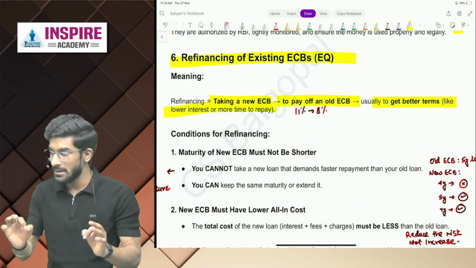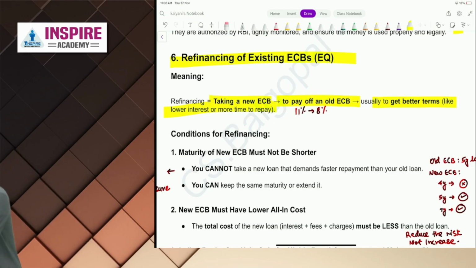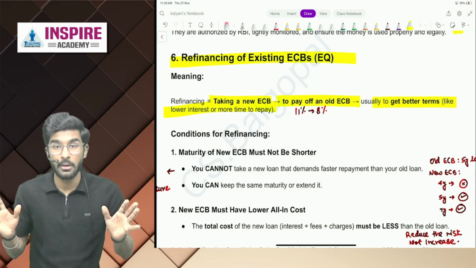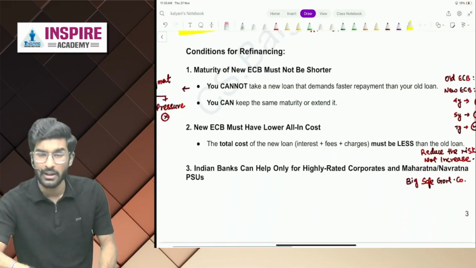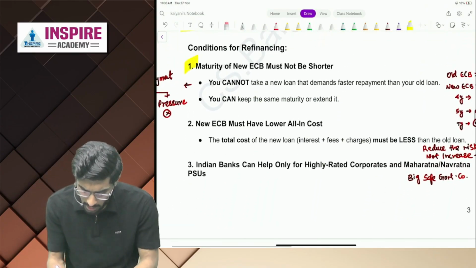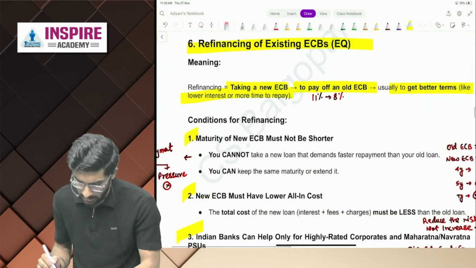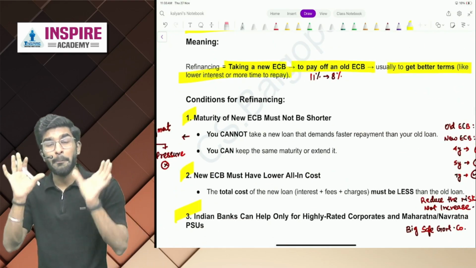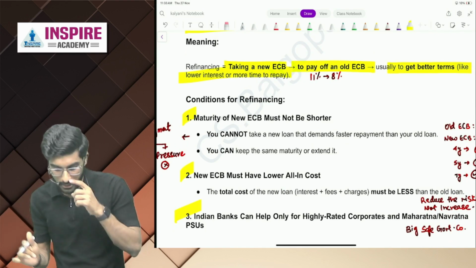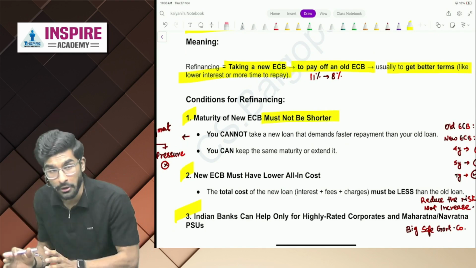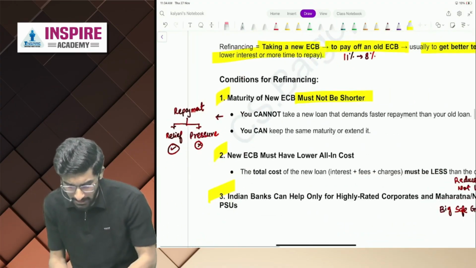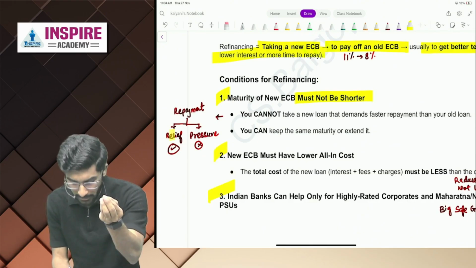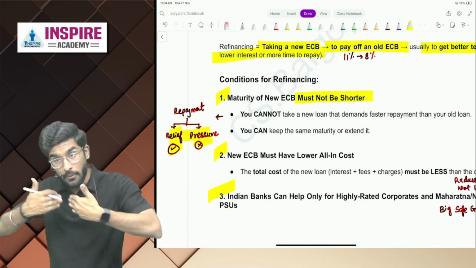We are understanding every single rule, people, using logic. The reason is, if you understand every single rule using logic, you will never forget the laws. Okay, people? Now, what is the condition for ECB? How many conditions are there? 1, 2, 3 conditions are there. So, people, maturity of the new ECB must not be shorter than the old ECB. Yes or no, people? This is obvious. The new ECB is only taken for the purpose of relief and not for the purpose of more pressure.